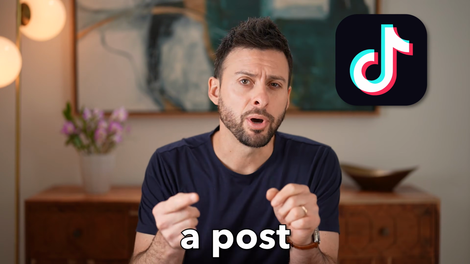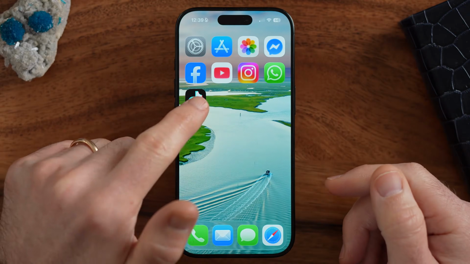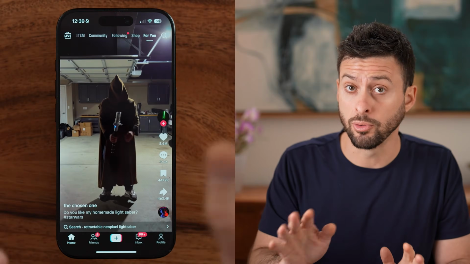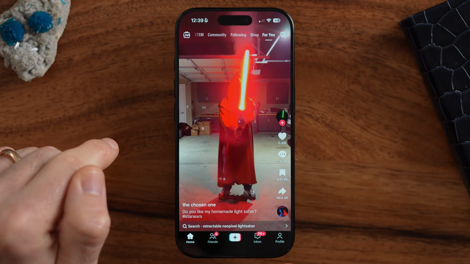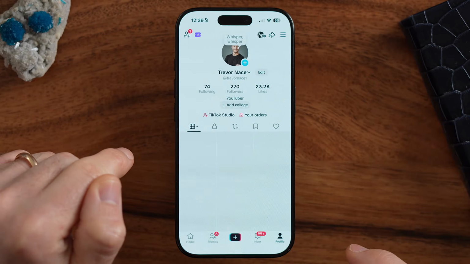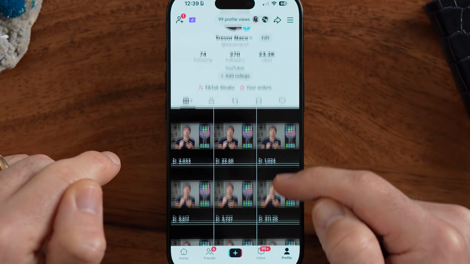Here's how to delete a post on TikTok. Now open up the TikTok app on your iPhone or Android, works the exact same. And to get to all of your posts or videos, tap on Profile at the bottom right. And here are all of my videos.